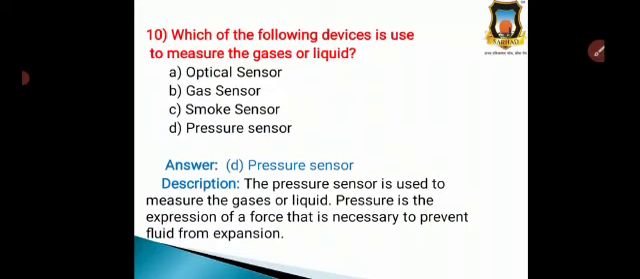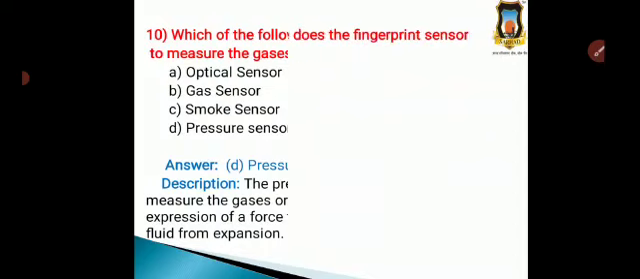The pressure sensor is used to measure gases or liquids because pressure is the expression of force, and that is necessary to prevent the fluid from expansion. That's why the pressure sensor is mostly used to measure gases or liquids. That's why the correct option is D, pressure sensor.